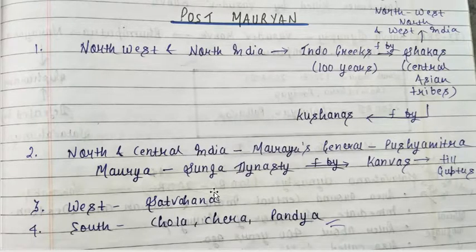These are the most important kingdoms in South India: Chola, Chera, Pandya, from where we are getting the information regarding these things, like in the Tamil literature, in the Sangam literature. So why is it known as Sangam literature? Because in Tamil, people gathered in a particular place and made the Sangam. Sangam means, in Hindi, to get the collection.